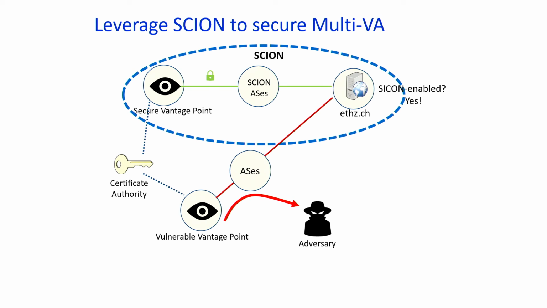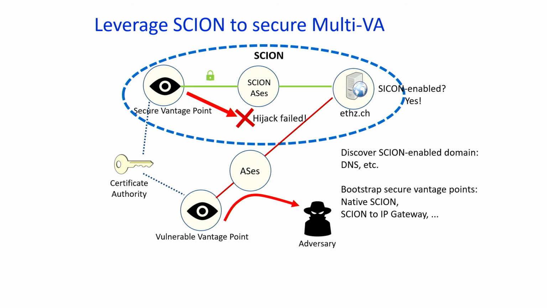Right? So if a domain is hosted in SCION, we can now turn the resilience of multi-VA into, in fact, a cryptographic guarantee of security against external BGP level attackers. So we think this is a really promising direction to fundamentally secure internet communications.